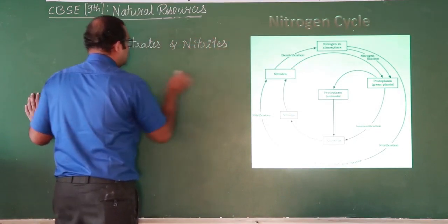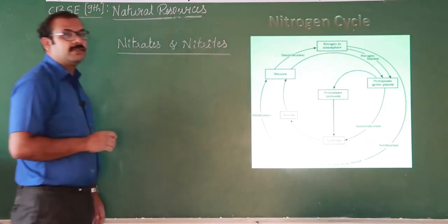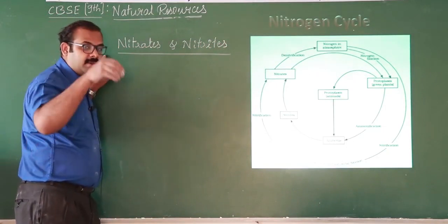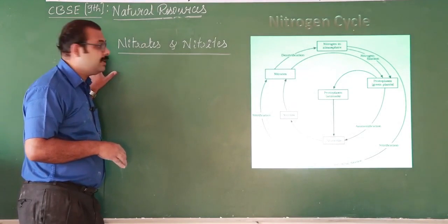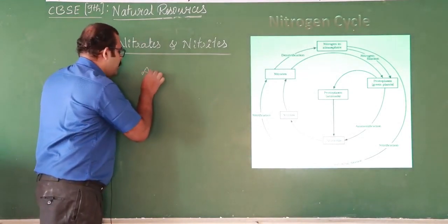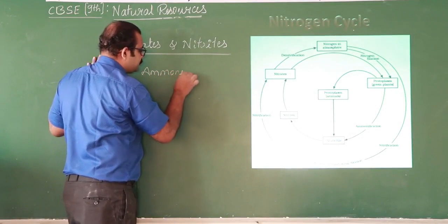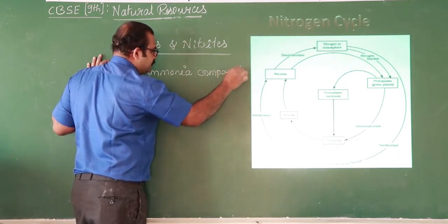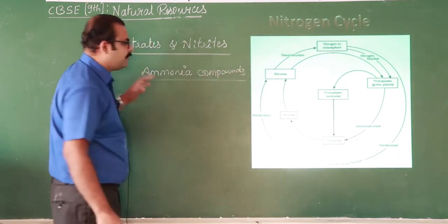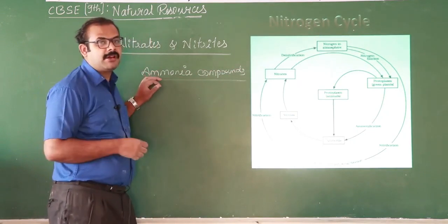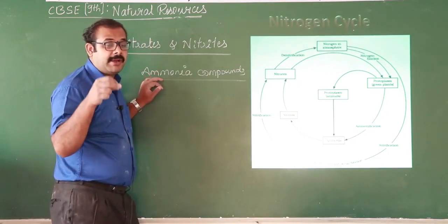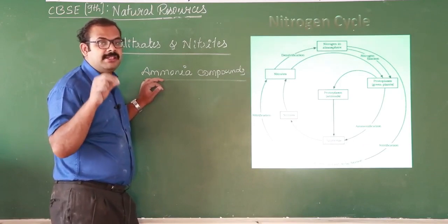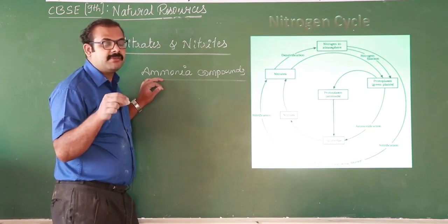Once they convert into nitrates and nitrites, the microorganisms present in the soil convert nitrate into ammonia compounds. In the form of this compound it will be absorbed by the plants, and they form amino acids. Amino acids are essential for the formation of proteins. In this way they utilize nitrogen from the atmosphere.